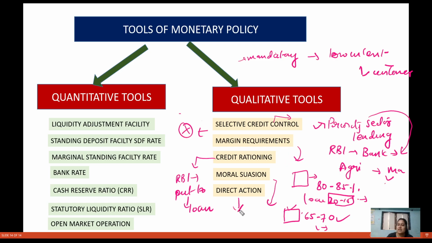And direct action is when RBI takes direct action against some banks or puts a penalty on those banks for not following the instructions of RBI. So these are the quantitative and the qualitative tools that RBI has to conduct its monetary policy.